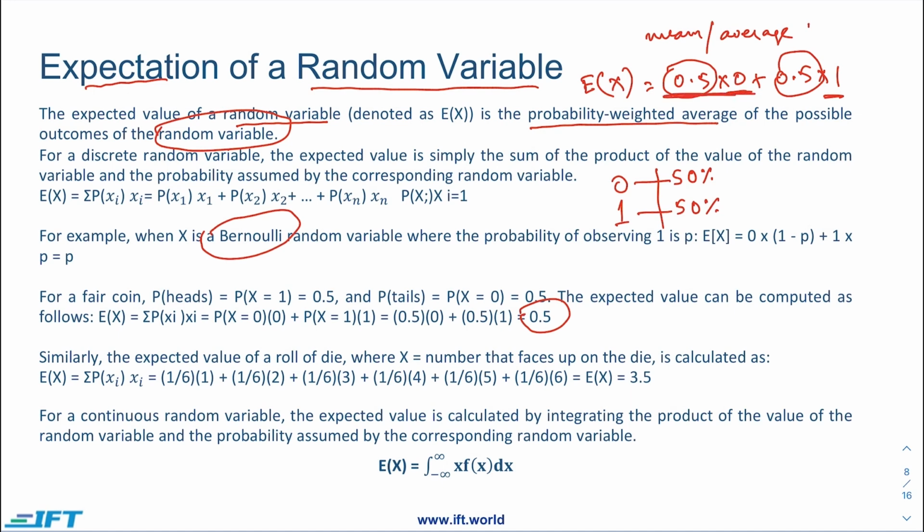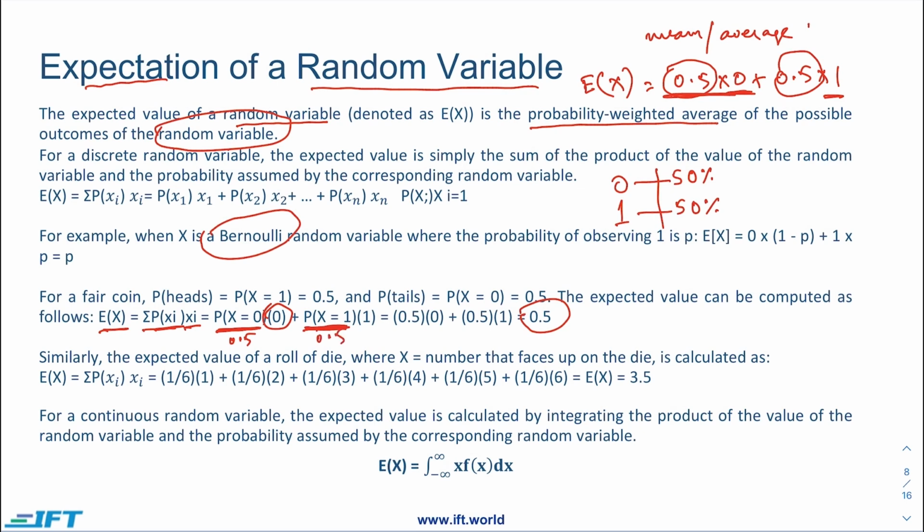We can also represent it through this equation in which expected x is equal to the summation of xi into p(xi). In this particular case, we'll be using two observations in which we have 0, which is actually the xi, and we have p(x = 0), which is a probability, which is 0.5 in this particular case. And then we can calculate p(x = 1), which is again 0.5, and 1.